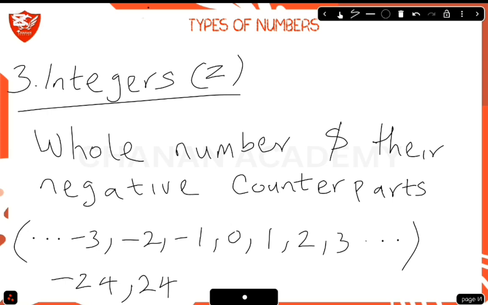So you can see that the natural numbers are 1, 2, 3, 4, 5, and so on. They are counting numbers. The whole numbers are natural numbers including 0, while the integers are whole numbers including the negative values. All right, so let's move to the next one.